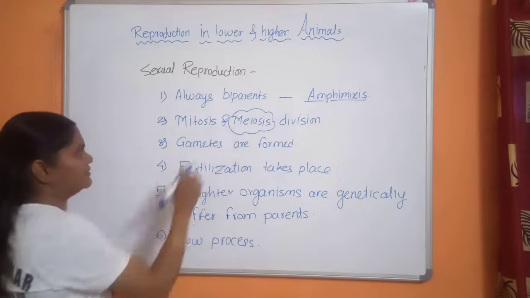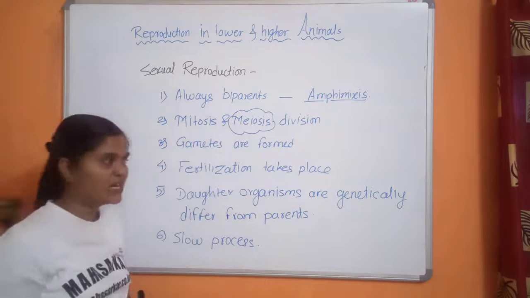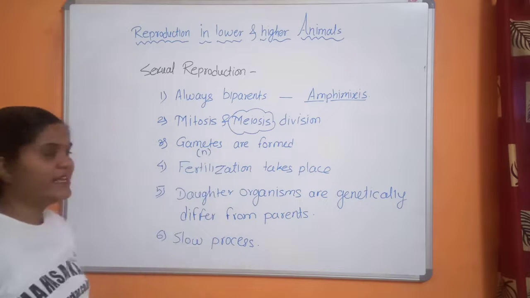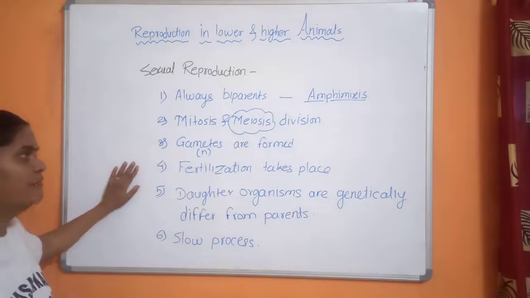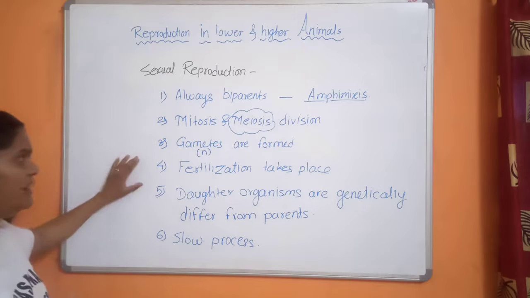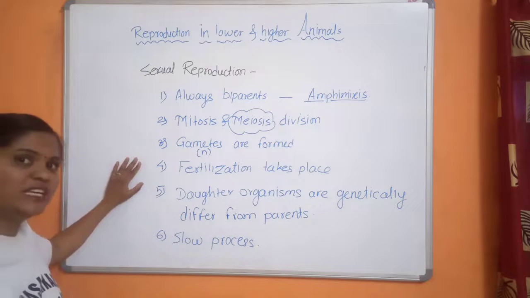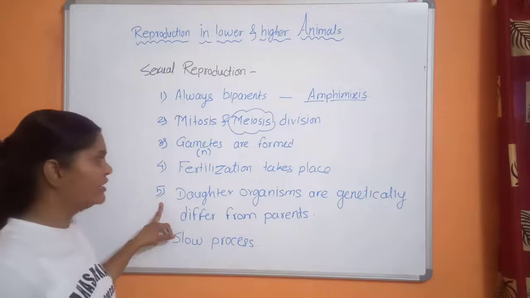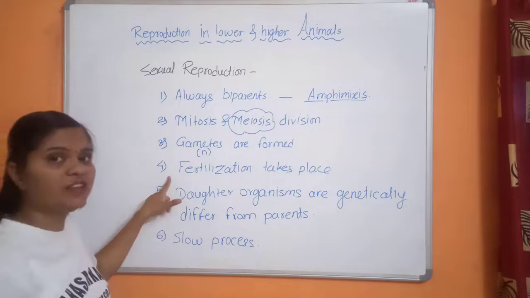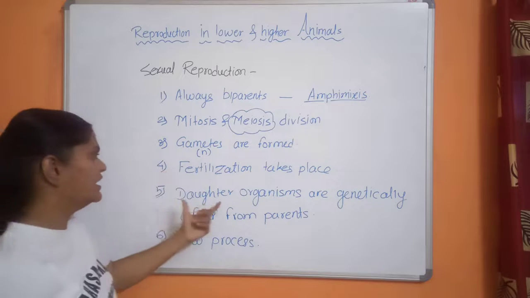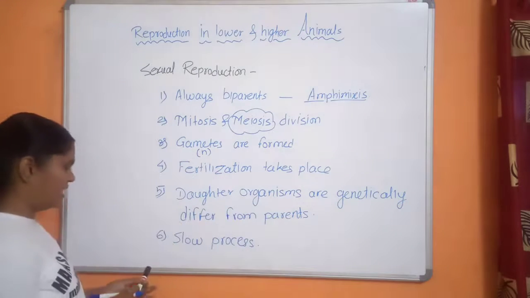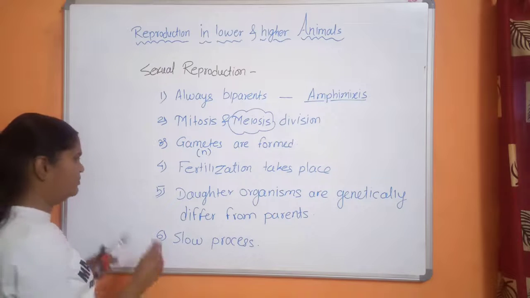By this type of division, gametes are formed. Gametes are always haploid. Haploid gametes are formed, and then fertilization: male and female gametes fuse. The daughter organisms produced after fertilization are genetically different from their parents. This is a very important point.